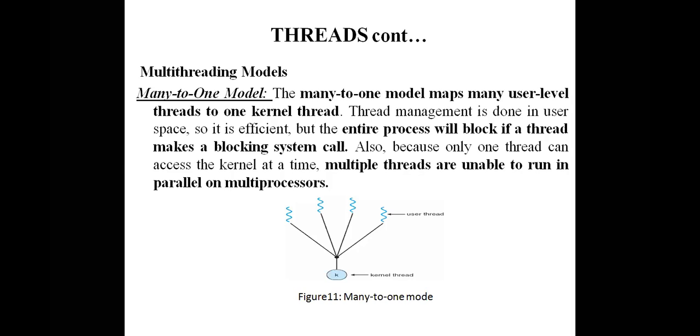Why are the remaining threads blocked? Because there is only one kernel thread, right? Whenever this thread sends a block system call, the kernel thread will be handling that block system call. There is only one kernel thread, so automatically all the remaining 3 threads will be blocked. So that is the problem with many to one. Why is it called many to one? Many user level threads and one kernel thread. That is the problem: if one thread sends a block system call, all the remaining threads will be blocked.